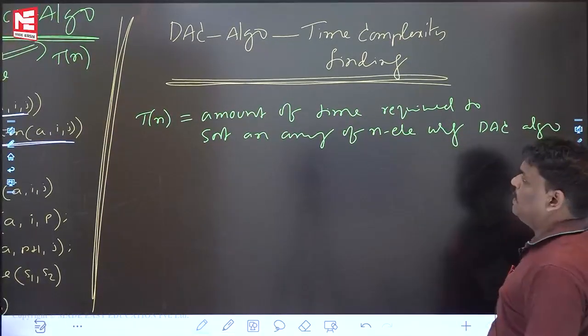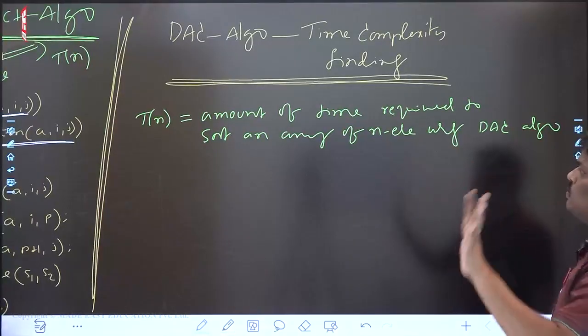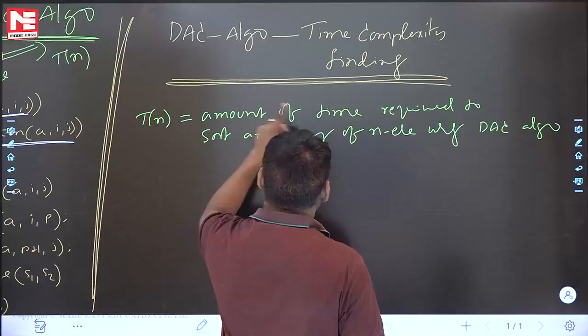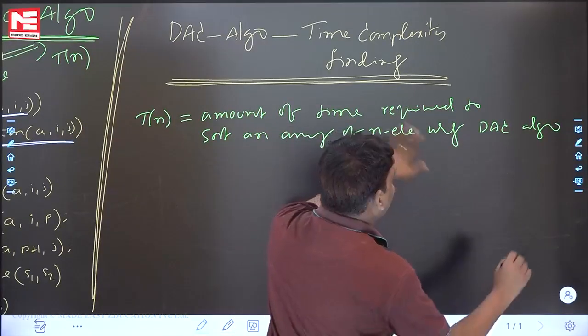That is the meaning. I have written whatever I said. T(n) is nothing but the amount of time required to sort an array of n elements using DAC algorithm.